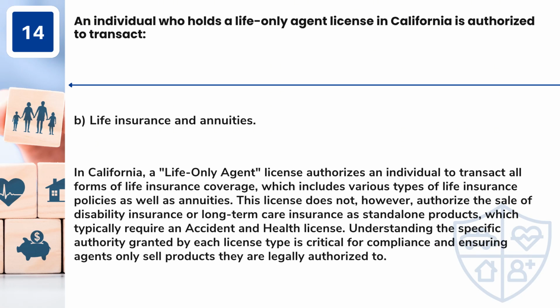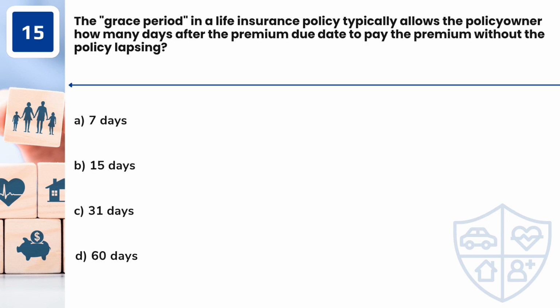Answer: B. Life insurance and annuities. In California, a life-only agent license authorizes an individual to transact all forms of life insurance coverage, which includes various types of life insurance policies as well as annuities. This license does not, however, authorize the sale of disability insurance or long-term care insurance as standalone products, which typically require an accident and health license. Understanding the specific authority granted by each license type is critical for compliance, and insuring agents only sell products they are legally authorized to.